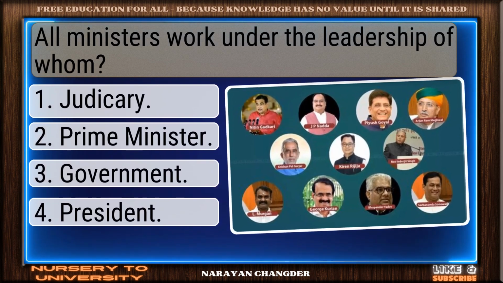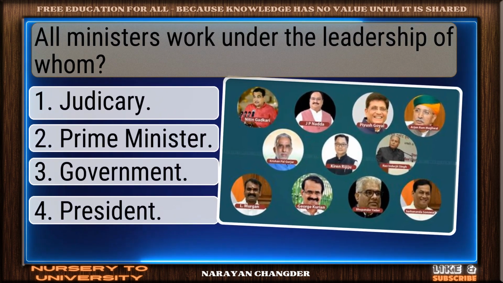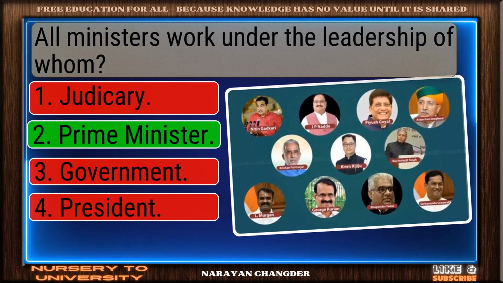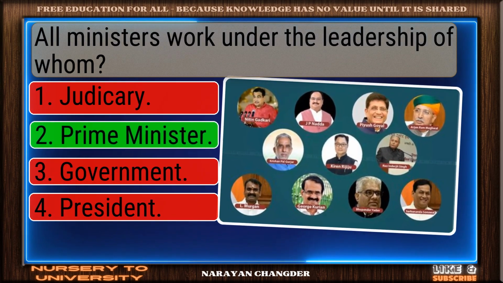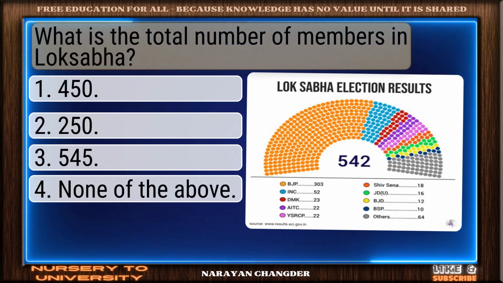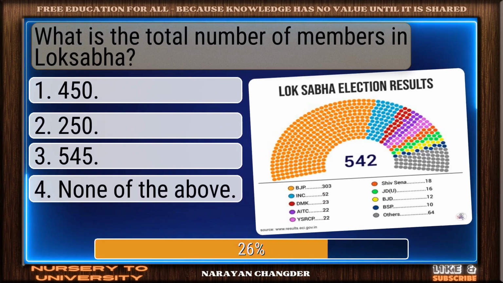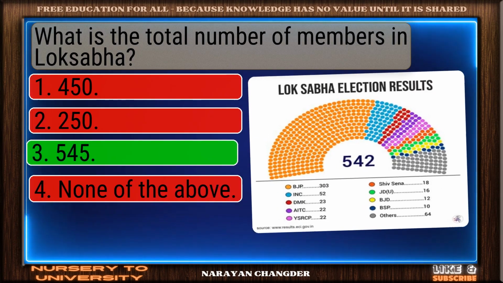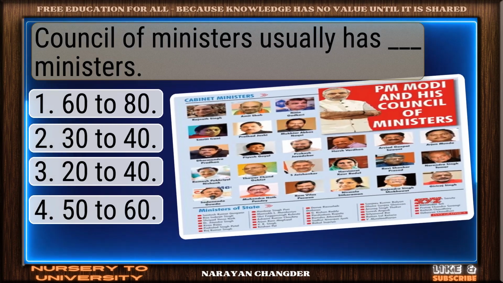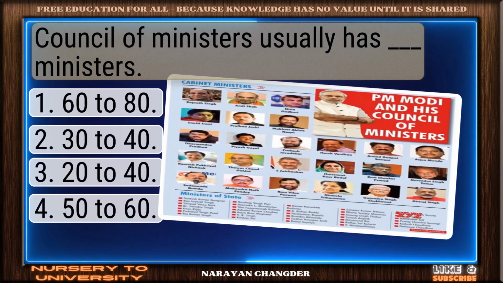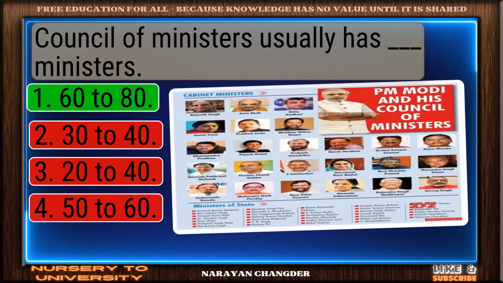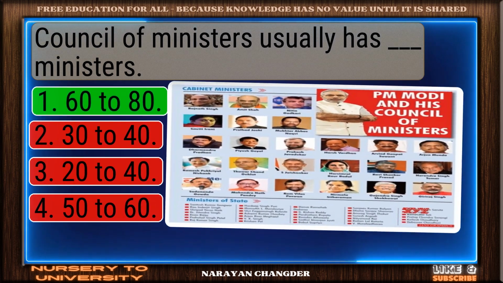Question number 126. All ministers work under the leadership of whom? Nice work. You chose Prime Minister and it is correct. Question number 127. What is the total number of members in Lok Sabha? Great thinking. 545 is the right choice. Question number 128. Council of Ministers usually has dash ministers. On track. 60 to 80 is the correct answer.